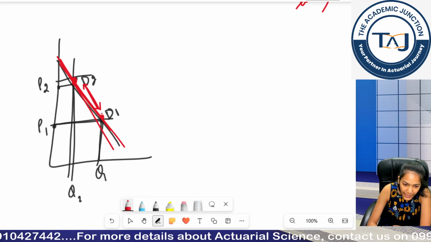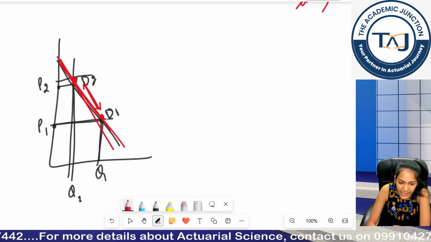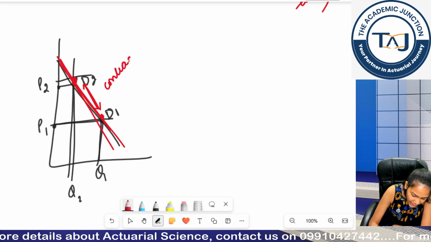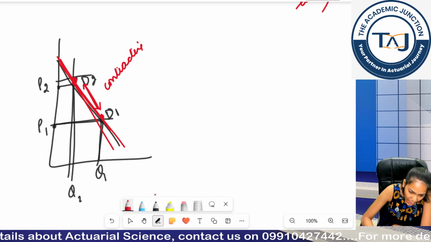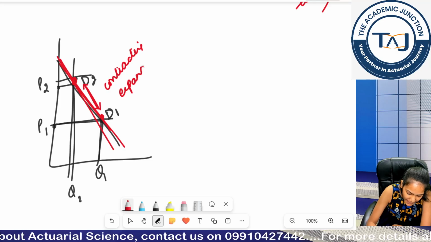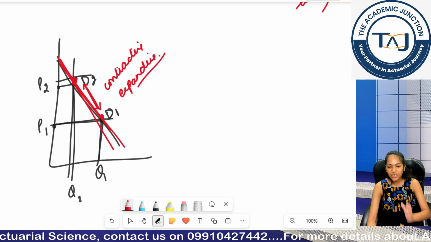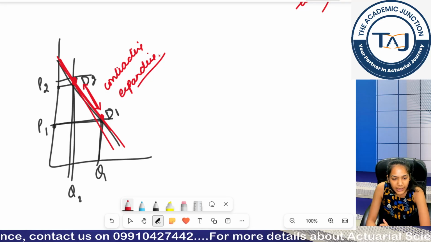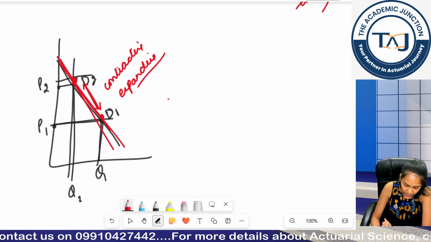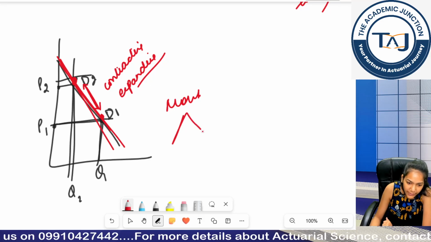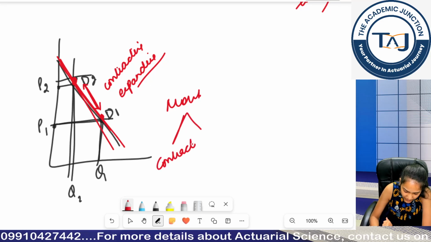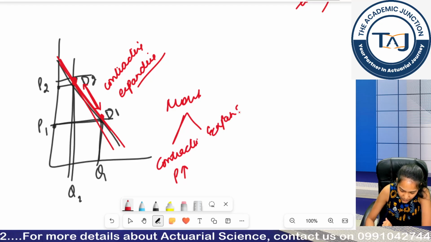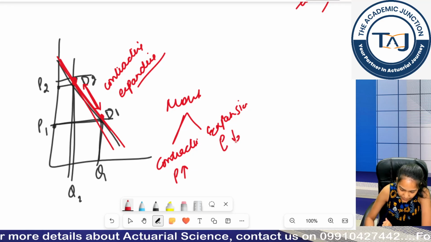And if I am moving upward, my demand is contracting. And if I am moving downward, my demand is expanding. So this is called contraction and expansion within the demand curve. Clear? Movement along the demand curve. So I can say movement along the demand curve has two phases: contraction, it means when price rises, and expansion when my price falls.